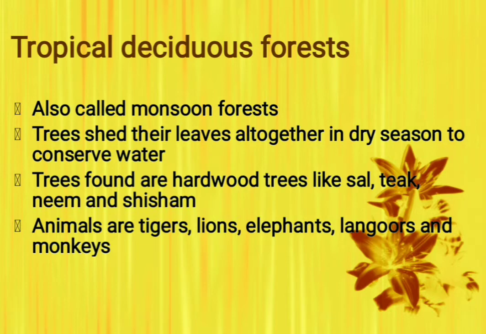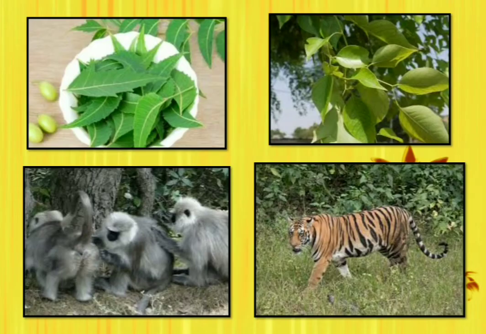And if we talk about the vegetation, the trees found there are hardwood trees like sal, teak, neem, and shisham. And if we talk about the wildlife, the animals are tigers, lions, elephants, langurs, and monkeys. So here we can see the vegetation and the wildlife of the tropical deciduous forest.